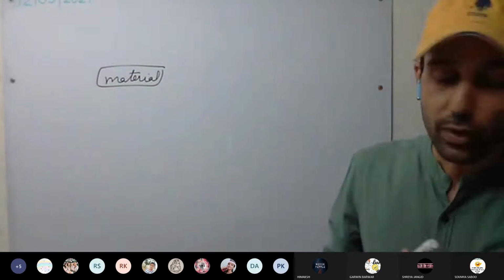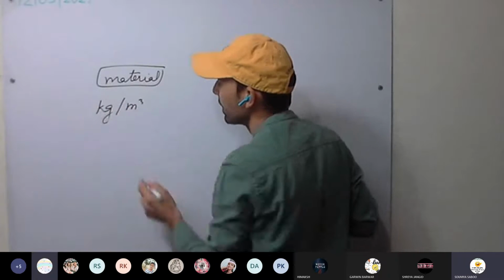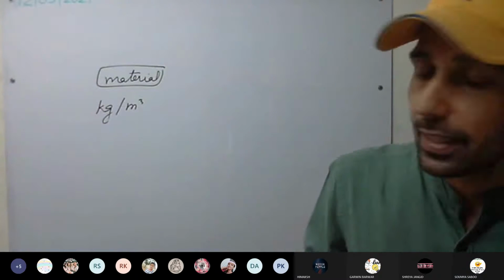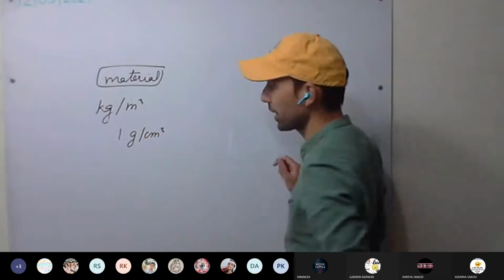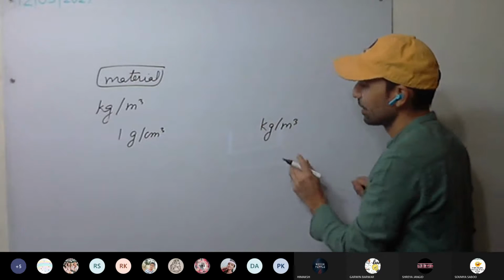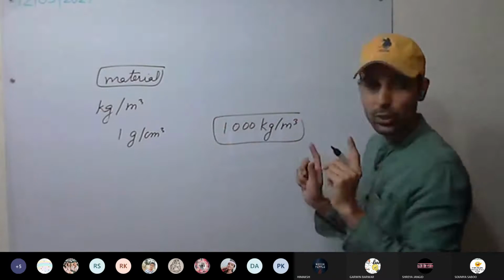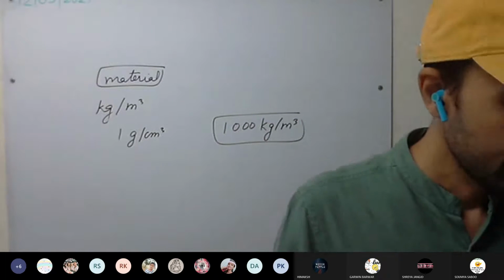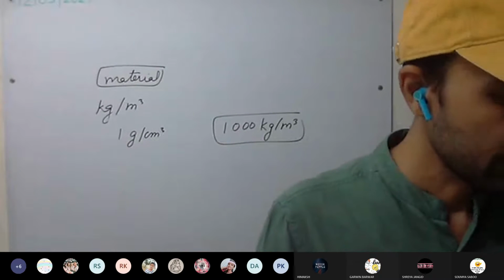Density of water is 1 gram per centimeter cube. And in kg per meter cube, how much will it be? 1000 kg per meter cube. We already know 1 gram per centimeter cube equals 1000 kg per meter cube. So here the answer will be 1. Density of water is 1 gram per centimeter cube.